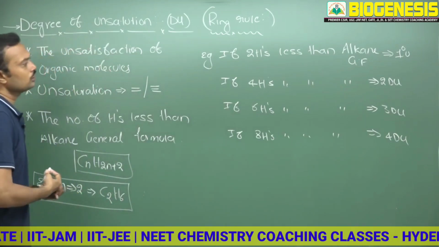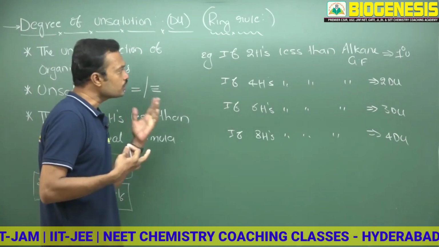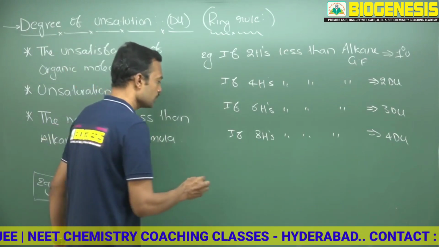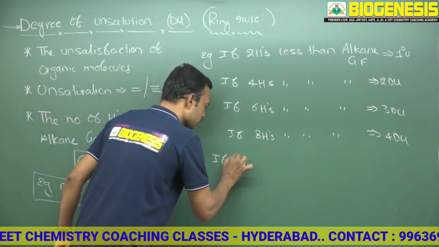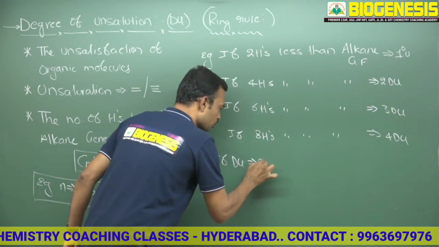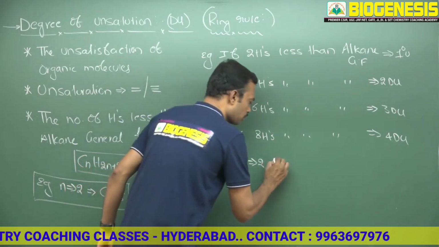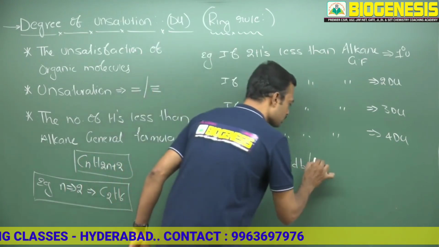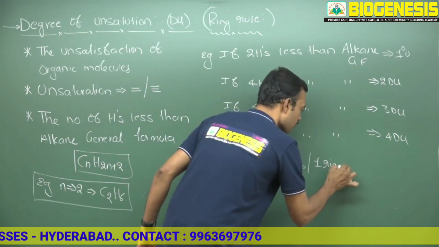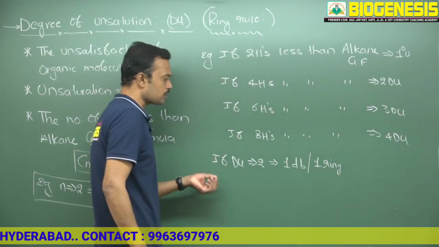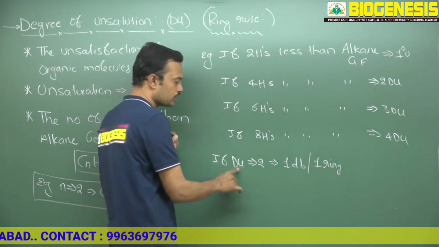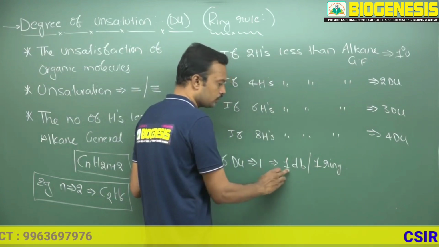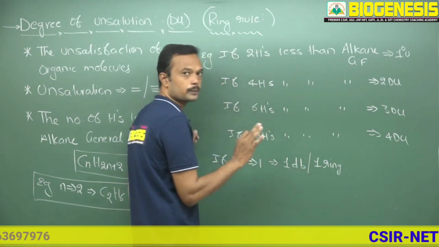Now the question comes, how has this degree of unsaturation been calculated? Suppose DU is equal to 1. This particular molecule may carry one double bond, or else it may carry one ring. So the total numbers of carbons and hydrogens are satisfied. If DU is equal to 1, it may carry one double bond or one ring.